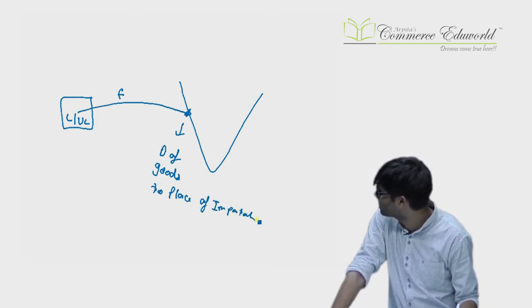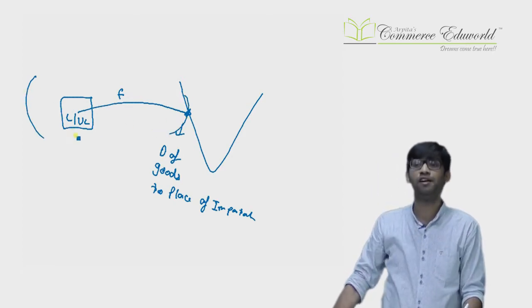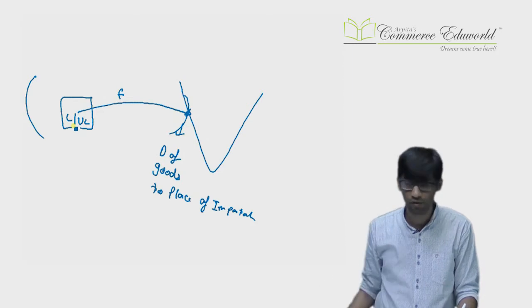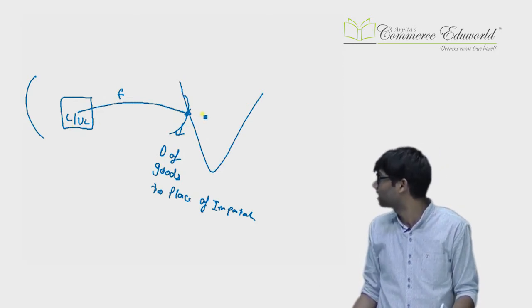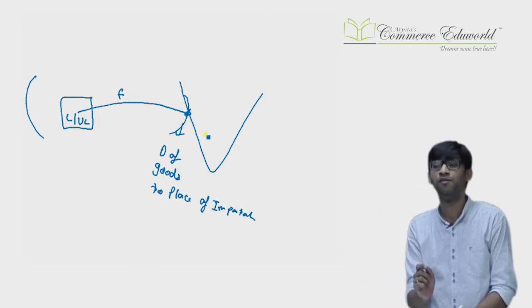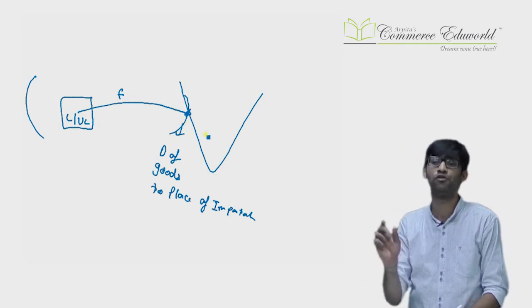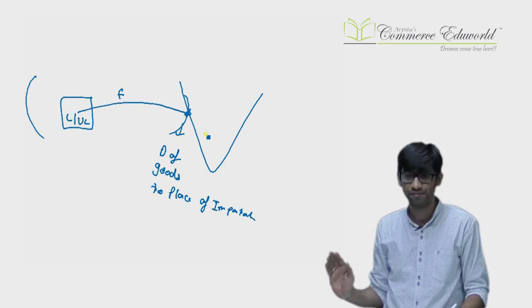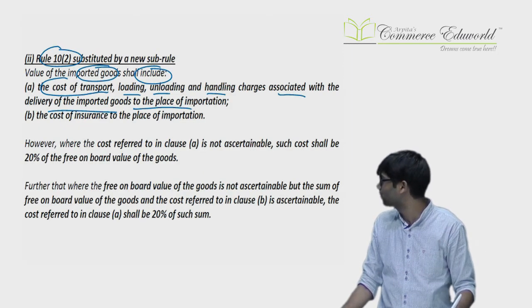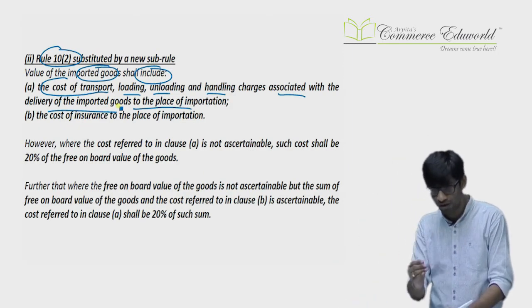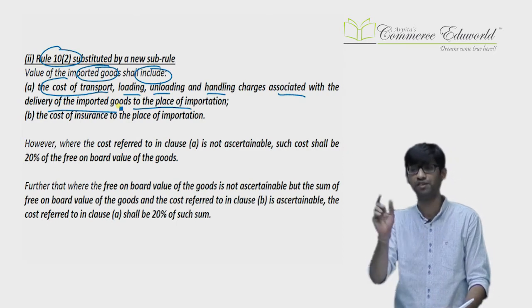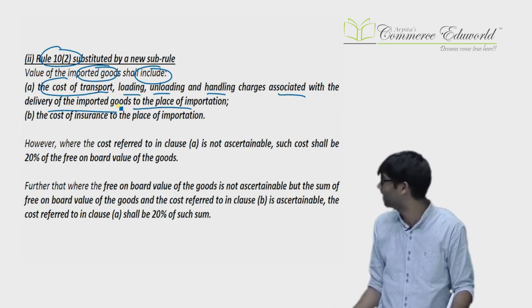Now all such charges up to the place of importation will be included. So loading, unloading at the load port will be included, but loading, unloading at the port of import won't be included, because they include only charges incurred for delivery of goods to the place of importation, not after that. So the first thing included is the cost of transport, loading, unloading for delivery of goods to the place of importation, not after that. And next, cost of insurance to the place of importation.